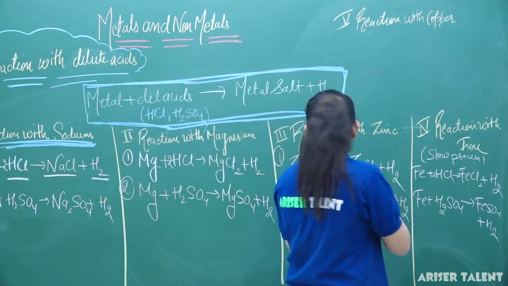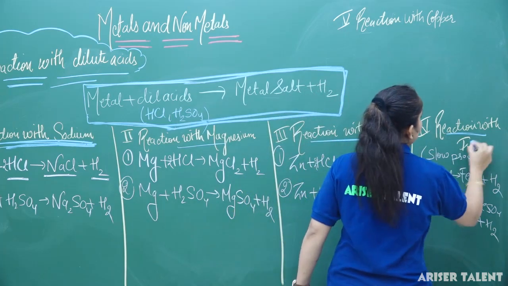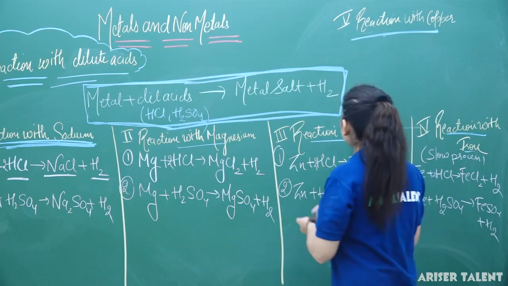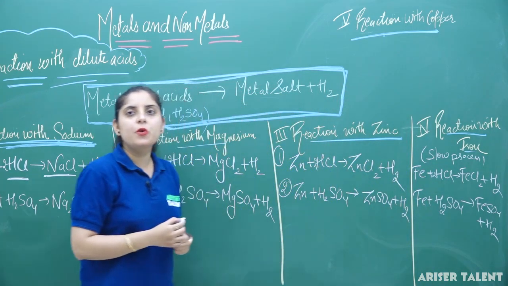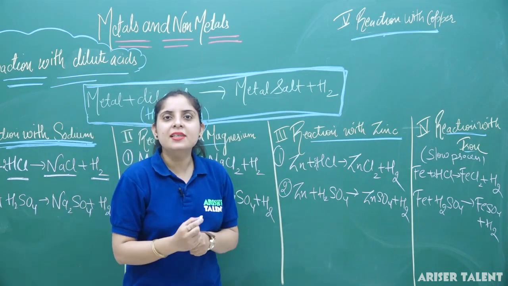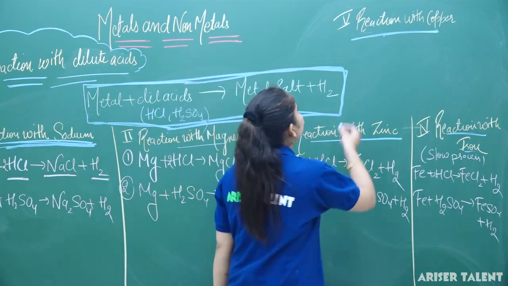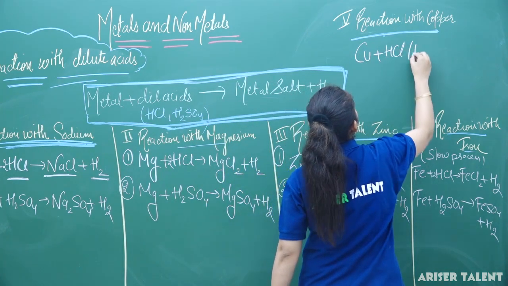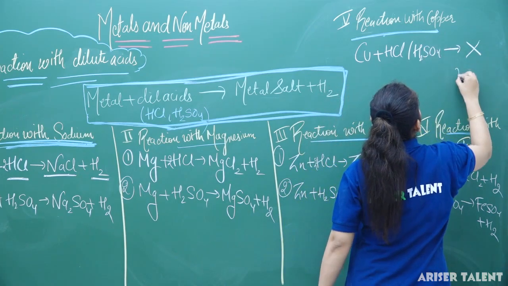Now, the next case is reaction with copper. Whenever HCl and H2SO4 react with copper, the interesting thing is that it will not show you any reaction. So this is the exceptional case here, that whenever copper reacts with HCl or H2SO4, no reaction takes place.